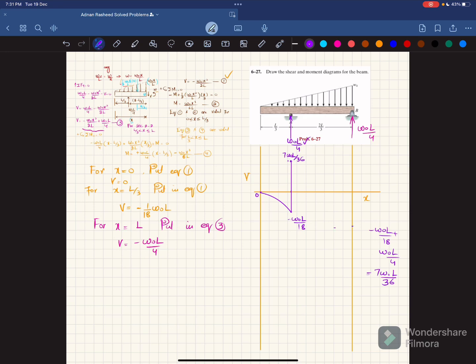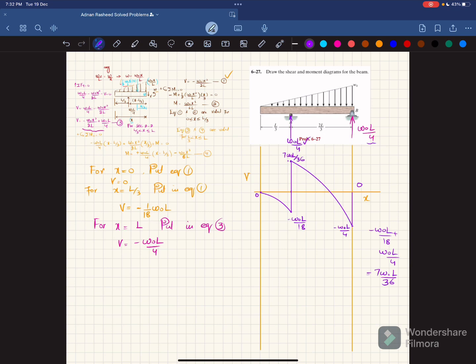This is minus W naught L over 4, and at the end you have the reaction, which will cause it to come to 0. And you can see that this load is again linear, so the shear force will be a second degree curve and it will be like this. So we'll join these 2 points by using a curve, not a straight line. I'm trying to draw it like a curve.